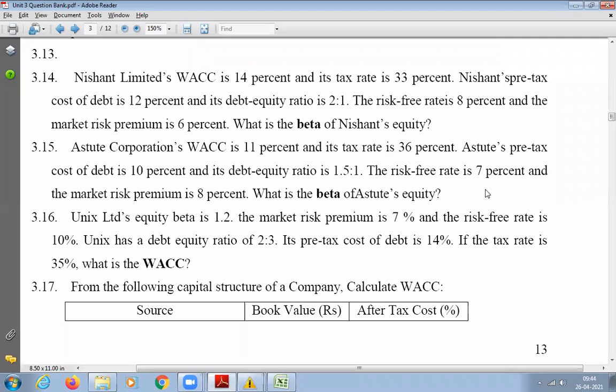So how much is the weight for debt? Debt capital, can you tell me? How much are we going to use WD? WD will be how much? 2/3. Yes, 2 divided by 3 is correct. And what is the weight for equity? 1 divided by 3. Got it now? So debt equity ratio is given 2:1. So weight for debt is 2 divided by 3 and weight for equity will be 1 divided by 3 you take. And then he has given RF is 8% and then risk premium, that is RM minus RF, 6% is given. So can you do this as homework?